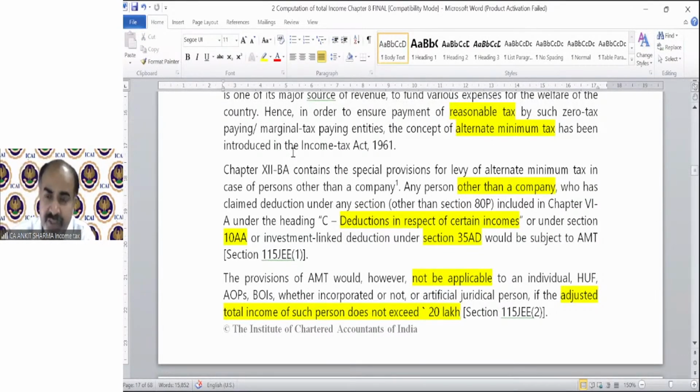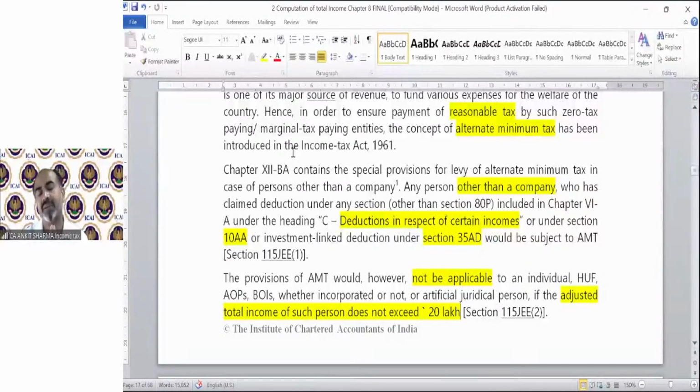But if it is an individual, HUF, AOP, BOI, or AJP, then the AMT concept will be applicable only if their ATI, adjusted total income, exceeds 20 lakh. What is ATI, etc.? We are going to discuss.